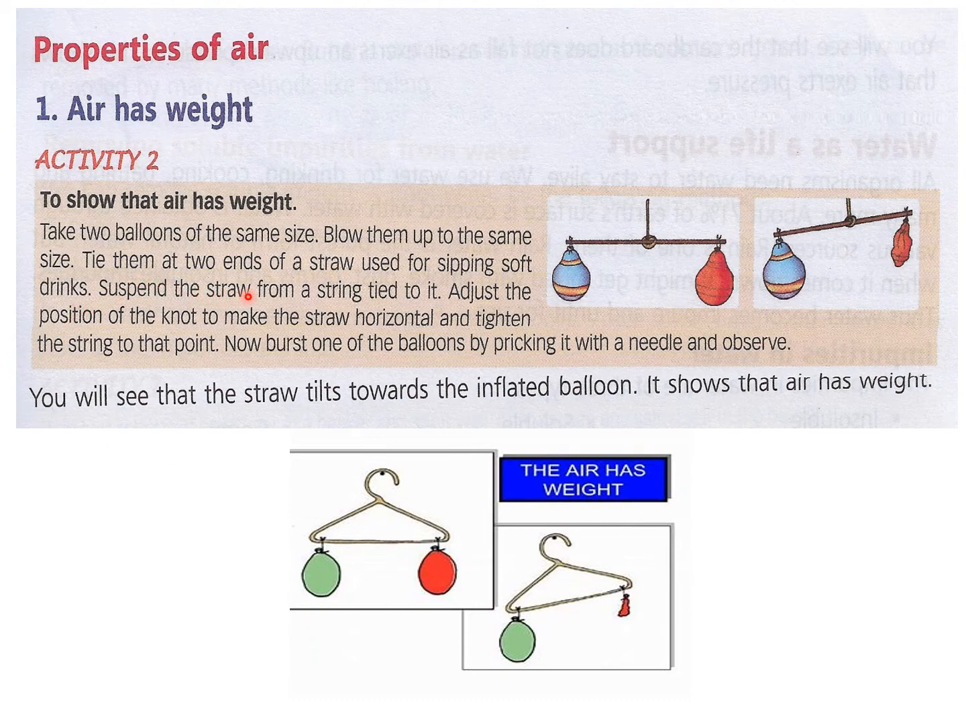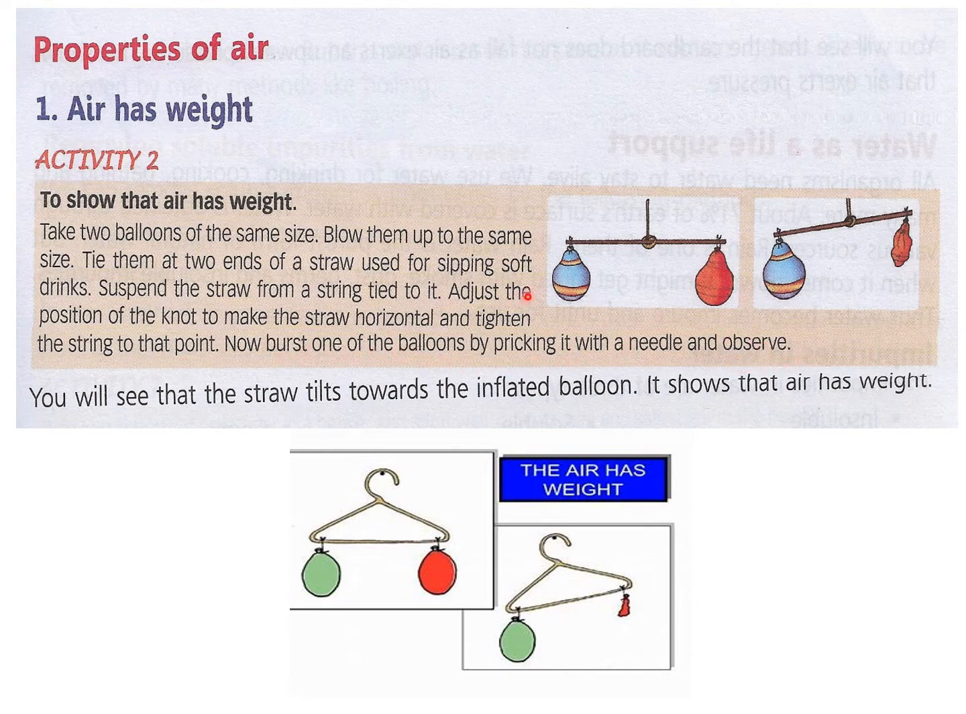Tie them at two ends of a straw used for sipping soft drinks. Suspend the straw from a string tied to it. Adjust the position of the knot to make the straw horizontal and tighten the string to that point. Now burst one of the balloons by pricking it with a needle and observe.